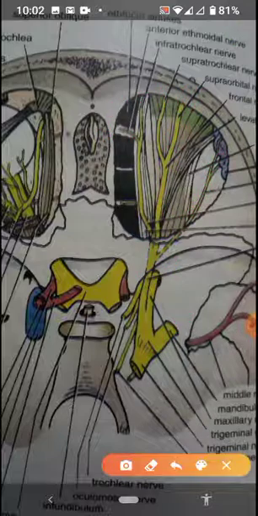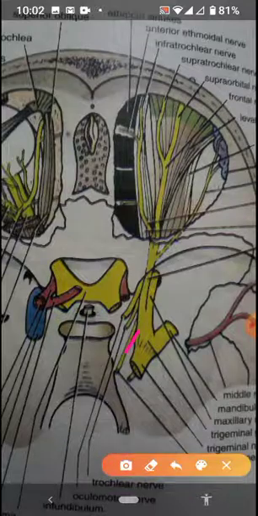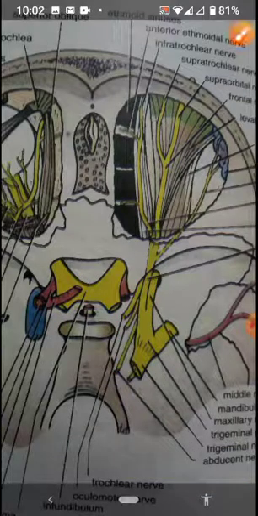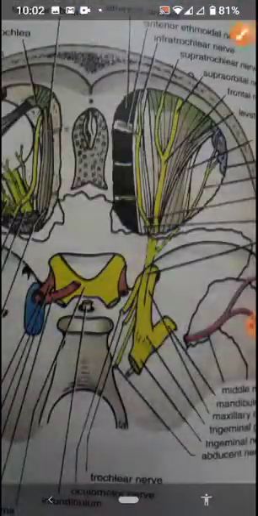So we have seen the second cranial nerve and the fifth cranial nerve. We are left with three more nerves which are supplying the orbit. And what are the three nerves? One is this, one is this, and one is this. The sixth cranial nerve is the abducens nerve. You know that it is supplying the lateral rectus muscle. I have already told you that this abducens nerve is supplying just one muscle, which is the lateral rectus.